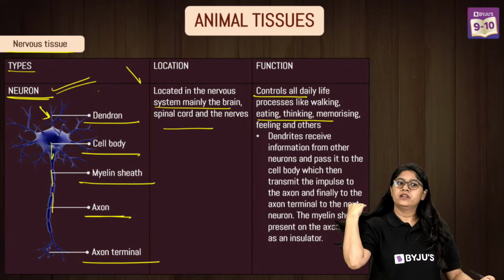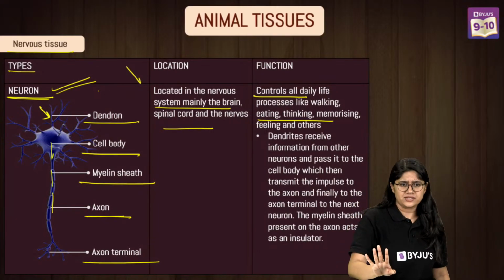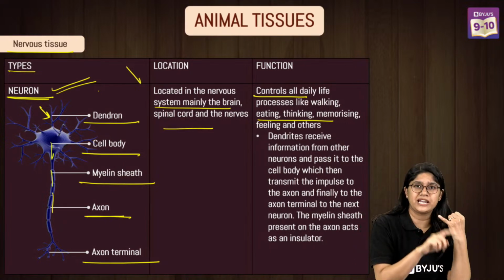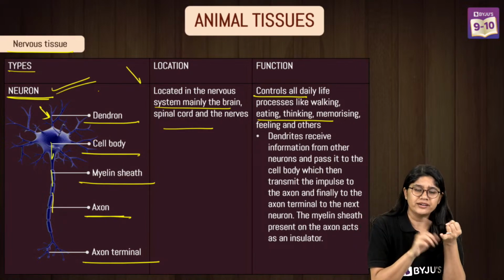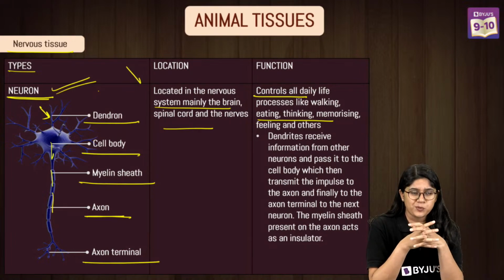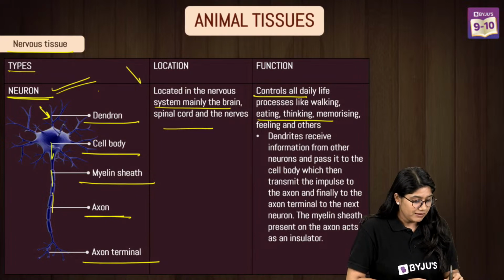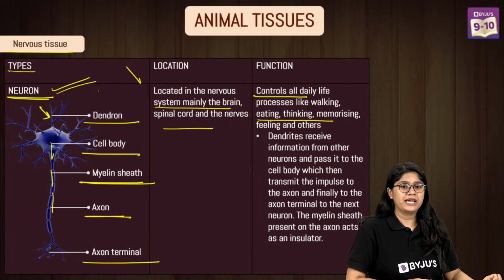Yes. Very good, everyone. So if we have to draw the neuron in your examination, you have to remember that you have to mention four important parts. Yes, we have to mention the dendrites, cell body, axon and axon terminal. If you want to mention extra, it's not there in your textbook, you can mention the myelin sheath, okay? That will be helping. Clear, everyone?